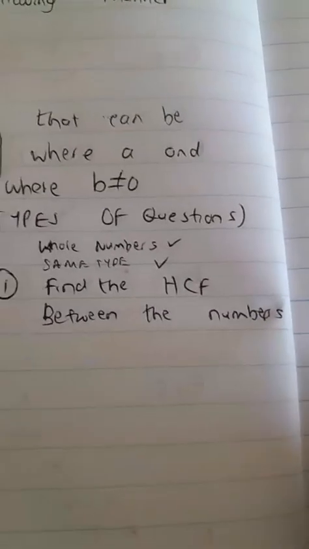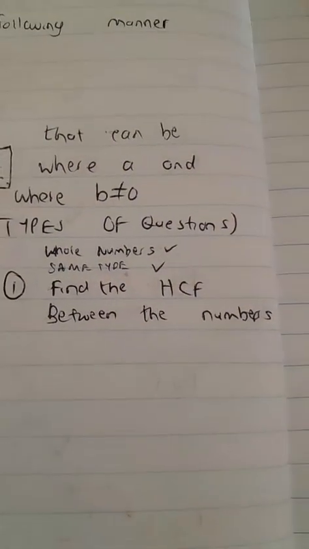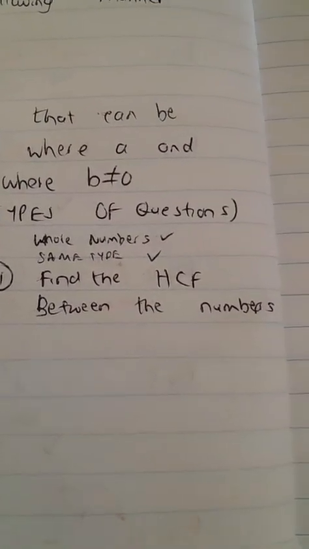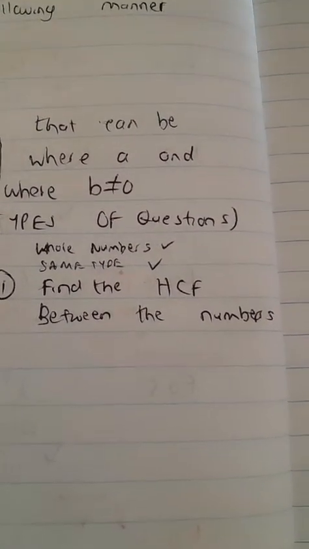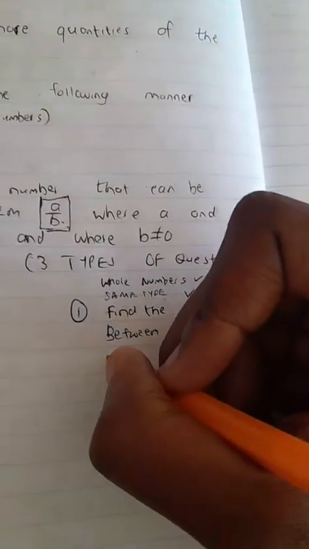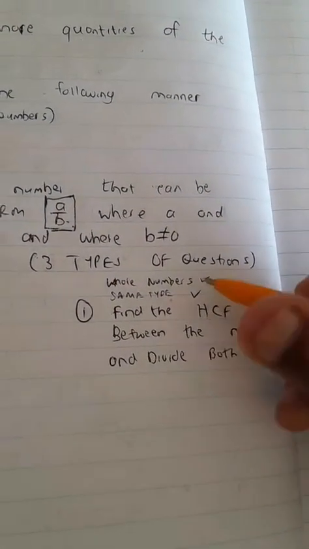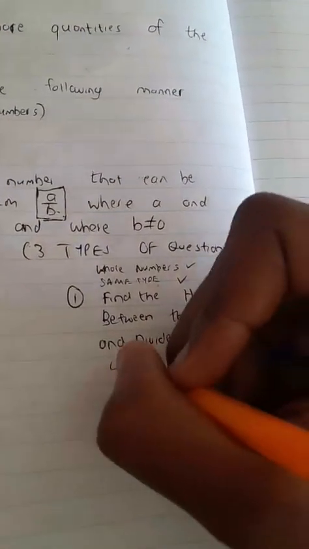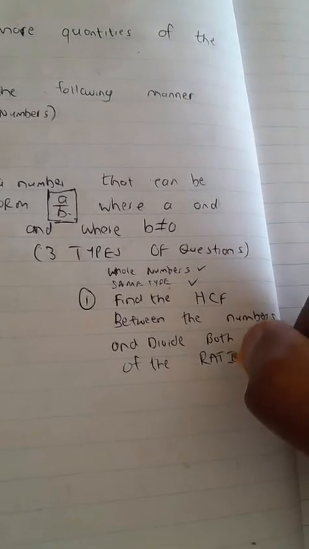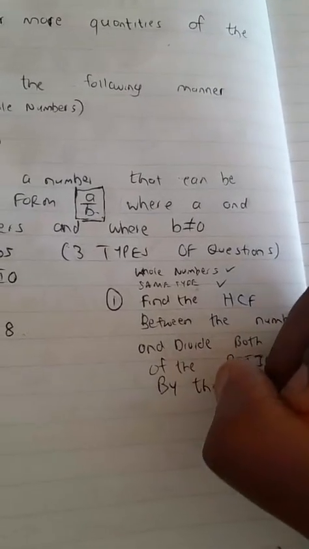Now at this point, because in the previous lessons we've done how to find the HCF and all of those things, you should be able to find the highest common factor if you don't know it. But if you know the highest common factor, then you can find it between the numbers and what? And divide both numbers of the ratio by the highest common factor.